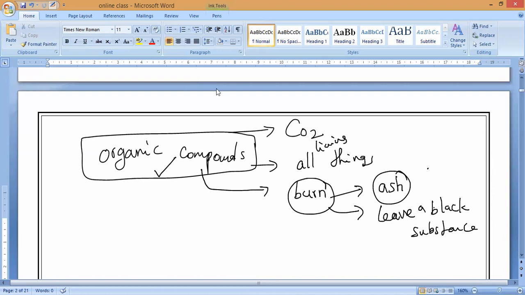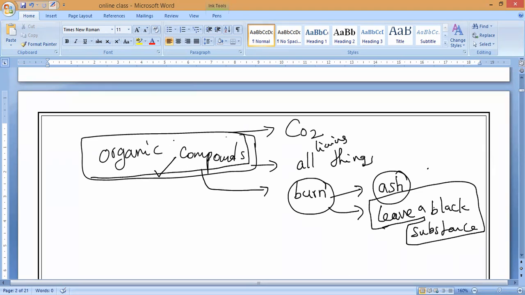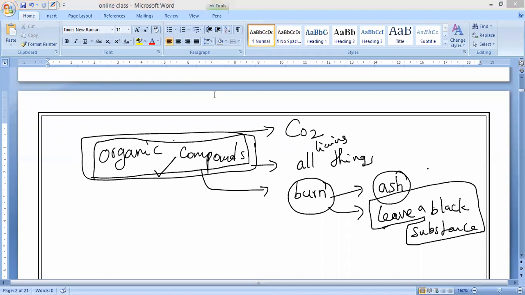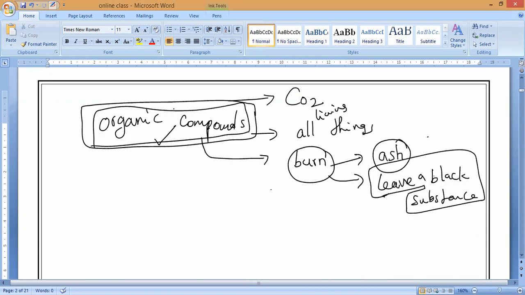So any substance that burns and finally leaves a black substance is called an organic compound. Whatever substances in our daily life leave a black substance are called organic compounds. That is why we ourselves, plants and other animals, everything is made up of carbon-based compounds only.